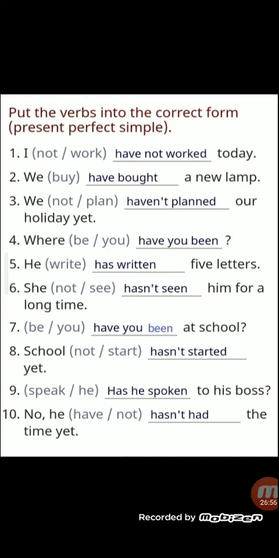To have not या haven't planned. It could be any beta. Where be slash you. So have you, be becomes been. He has written 5 letters. Write becomes written, that is a past form. और has है मतलब present.